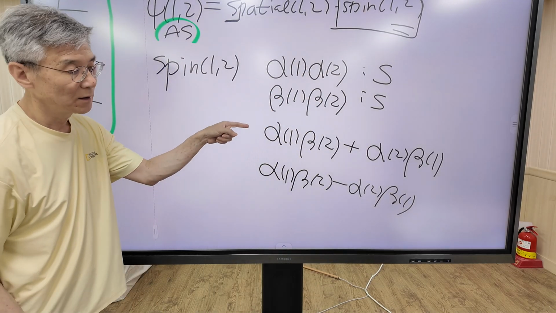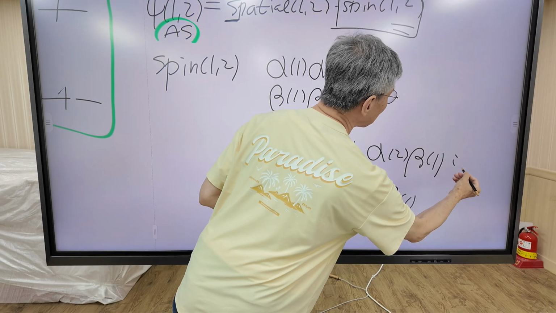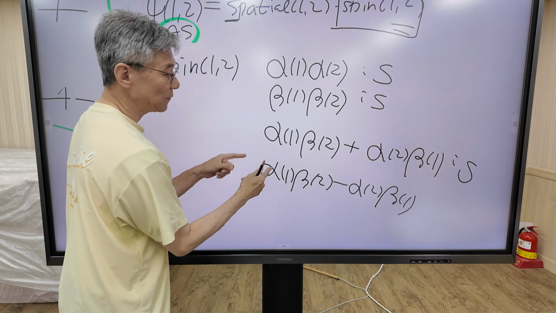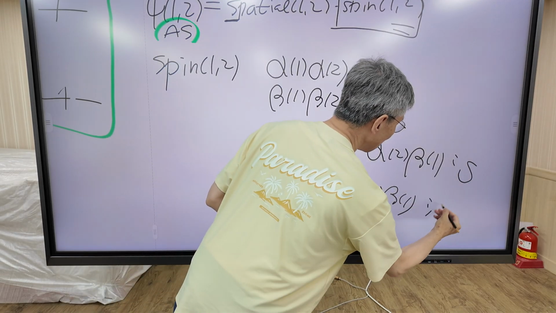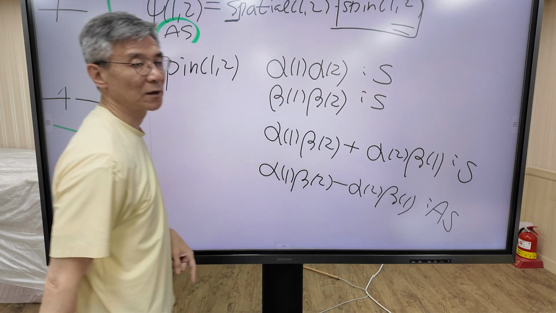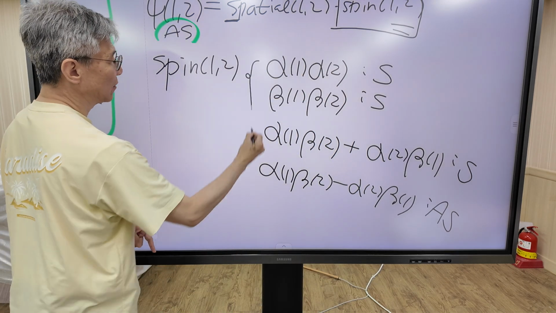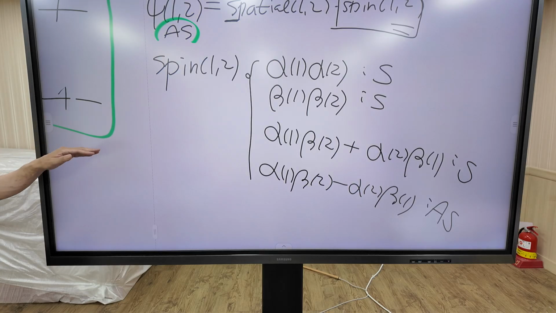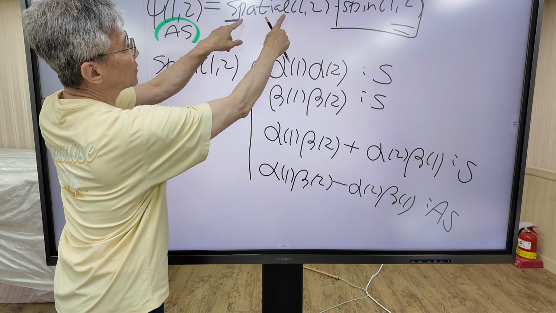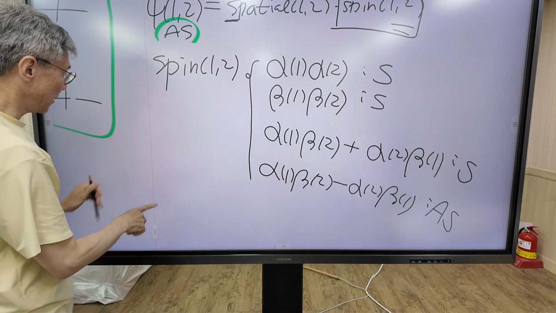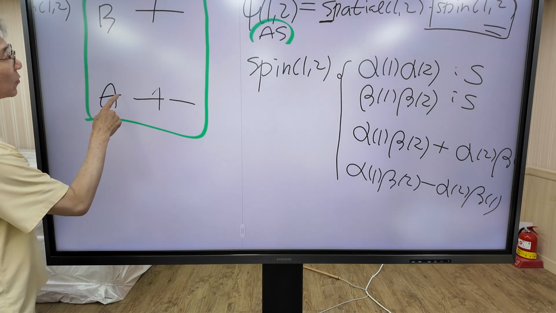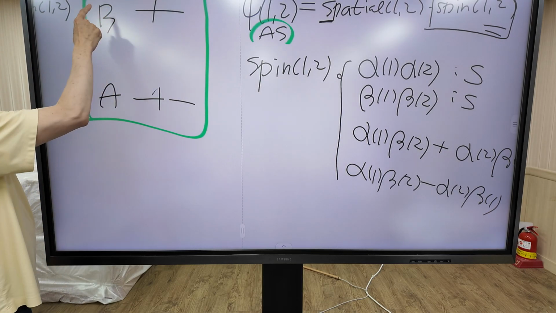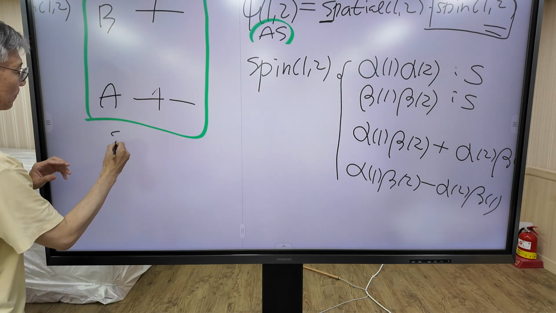Then this function is symmetric, and this function is anti-symmetric. So we construct four spin functions. So the spin part is completed. Now we are going to move to the spatial part. One electron is in A orbital, the other electron is in B orbital. So the spatial part.